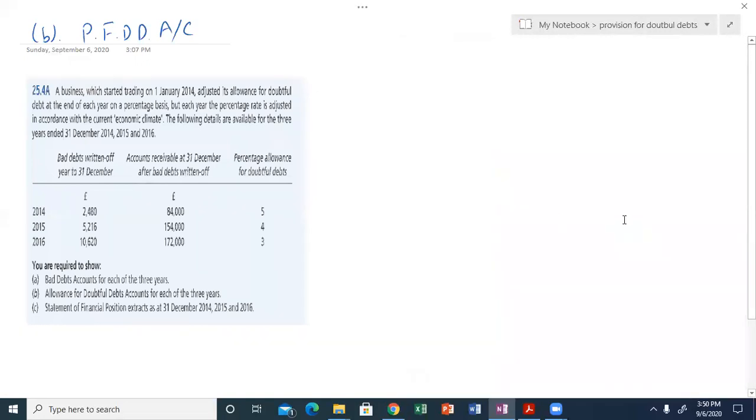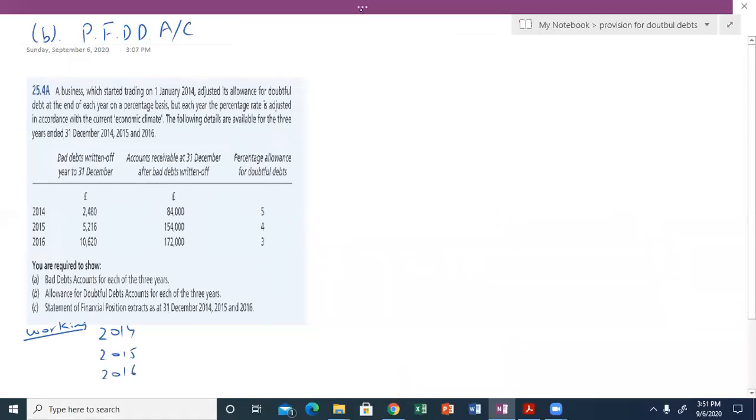So first of all, we have to calculate the provision. Calculation of provision is a very important thing. So first of all, we will calculate the provision, the working of the provision here. We have to calculate the 14 provision, 15 provision, and 16 provision at the end of the accounting year.